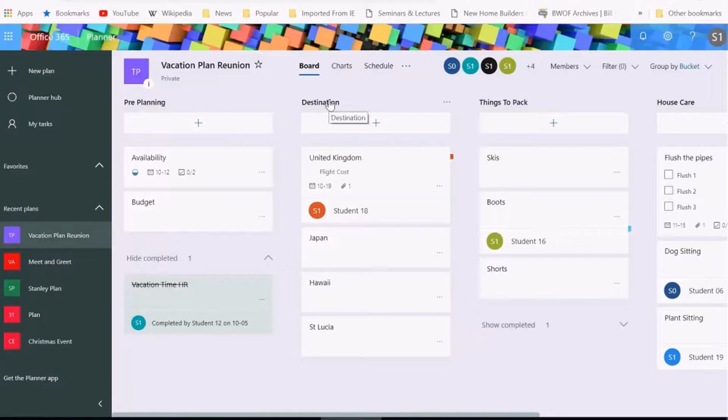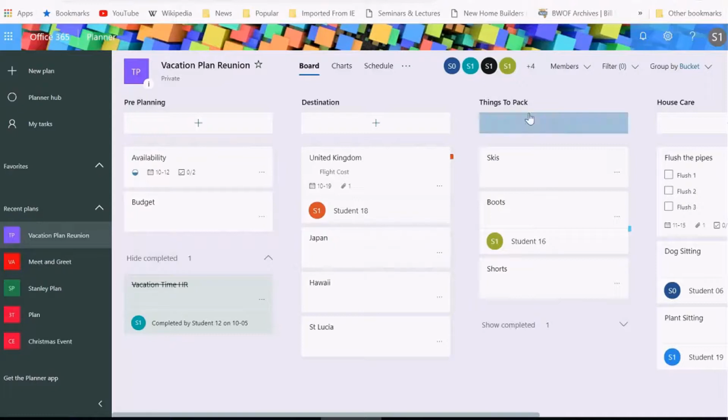Now, destination. Every one of us is interested in going to a whole bunch of different destinations. I've got the UK, I've got Japan, Hawaii, and St. Lucia. Okay, so looking at all this, we've listed all those and we've said, hey, if you are the person who has suggested Japan, how about you update us on the costs? What's going to Japan going to cost us? Where are we going to stay? What are we going to do? So whoever has suggested one of these vacation spots, they're responsible for giving the team info. I will show you in a couple of seconds where they would add that information.